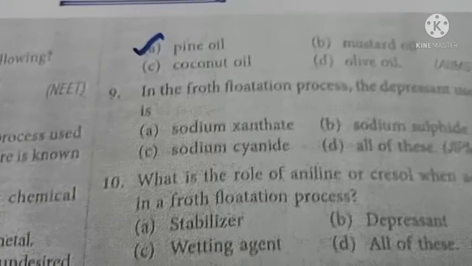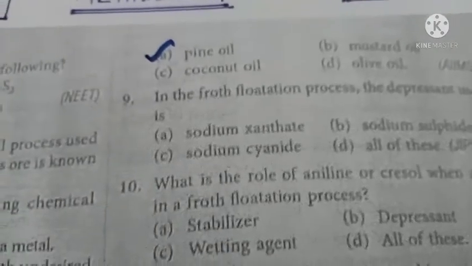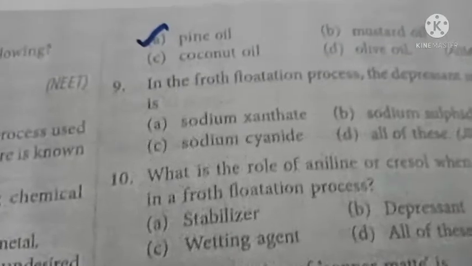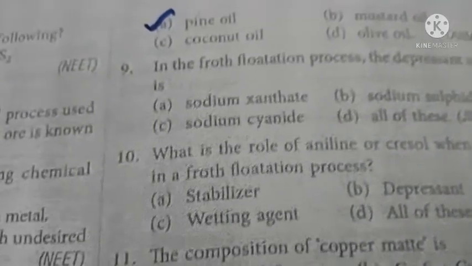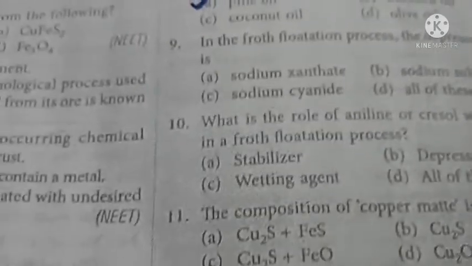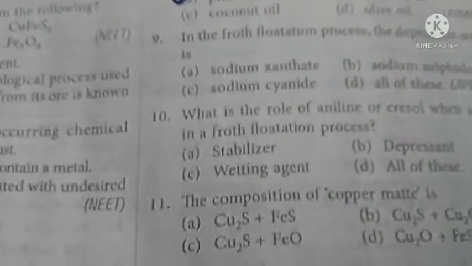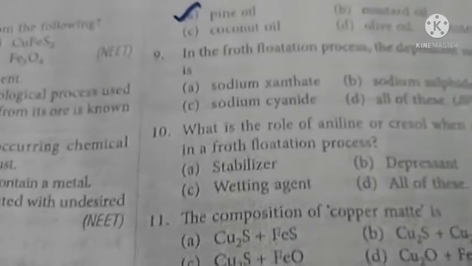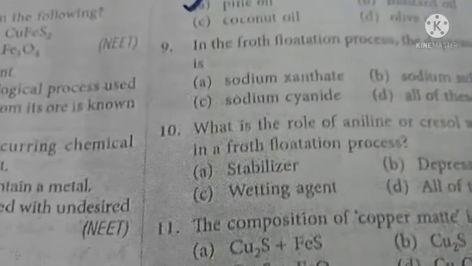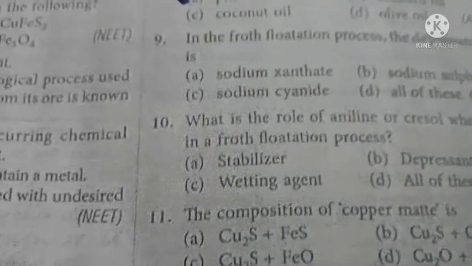For that, we add a substance, what you call as depressing agent. Depressing agent is the one which reduces the frothing ability of the impure sulfide. Okay, so for that, we use chemical substances such as sodium cyanide or sodium carbonate. Generally, sodium cyanide or sodium carbonate are used as depressing agent in froth flotation process.